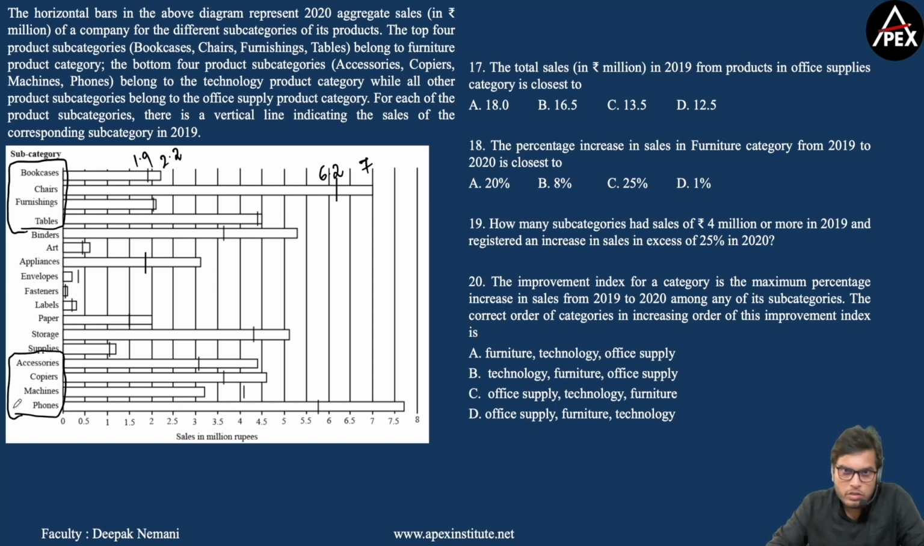Now let's look at the questions. The total sales in 2019 from products in the office supplies category is closest to. Now, if you can manage to find the sales of all these subcategory products in 2019, you can answer this question. The percentage increase in sales in the furniture category from 2019 to 2020 is closest to. So all you need to do is find the sales of these four subcategory products in 2019 and 2020. And we are asked to find the percentage increase closest to.